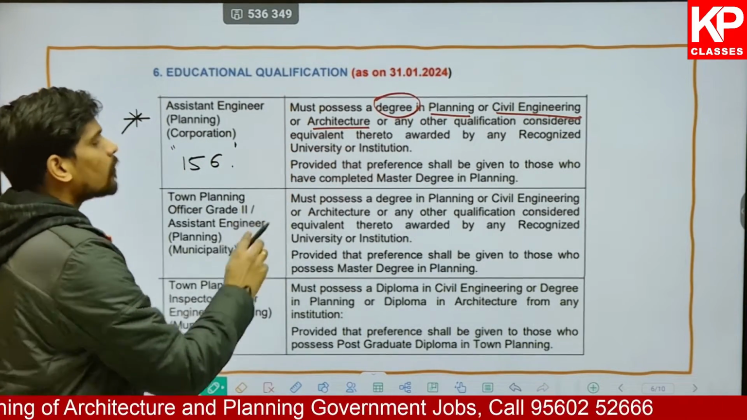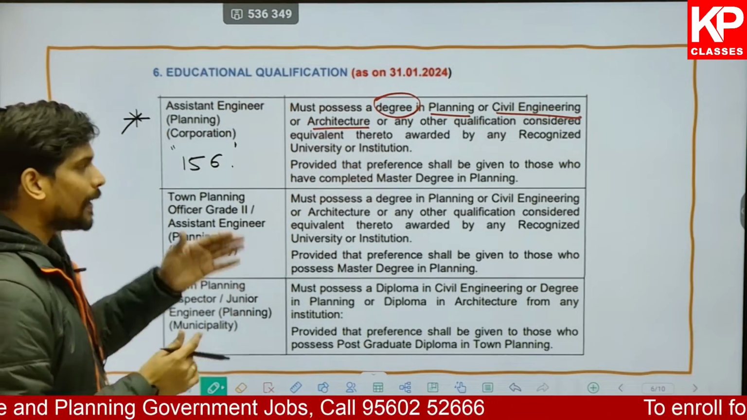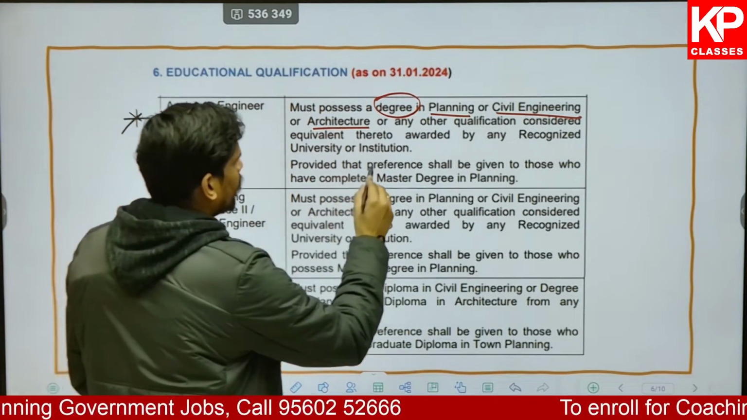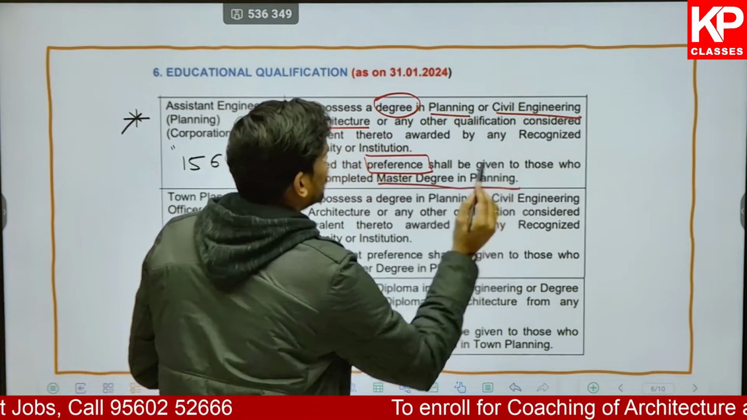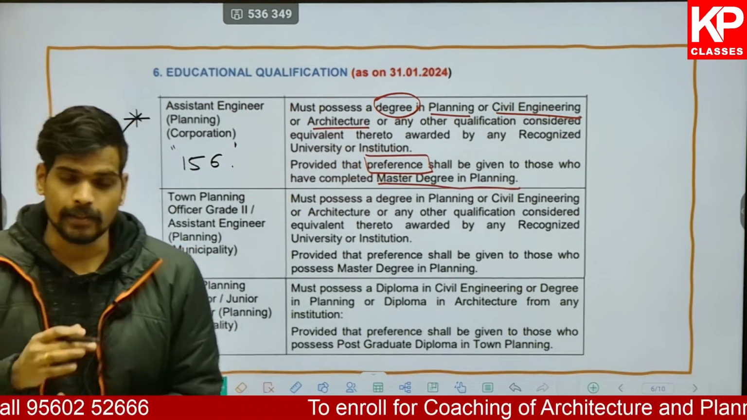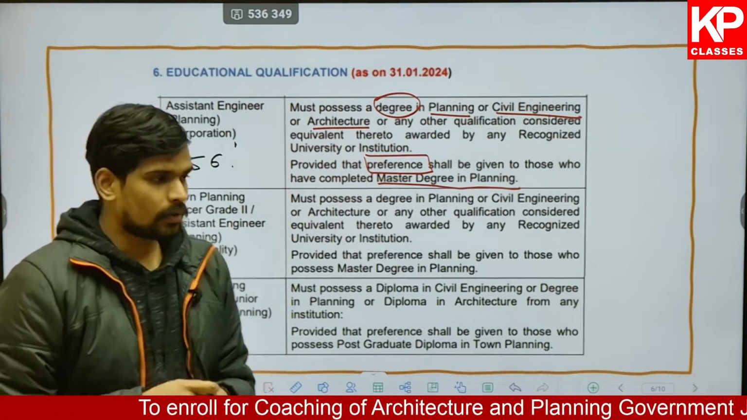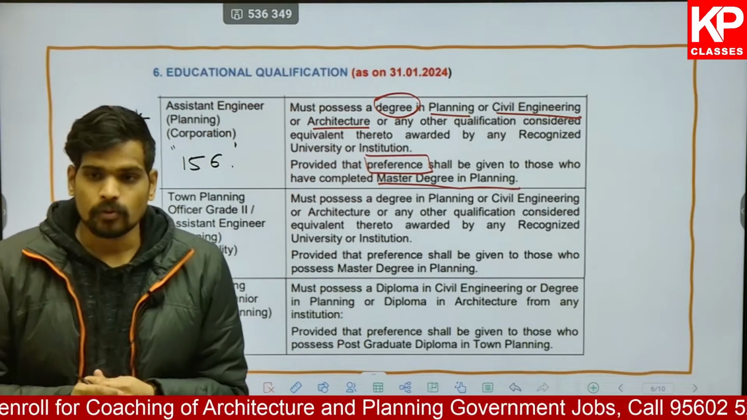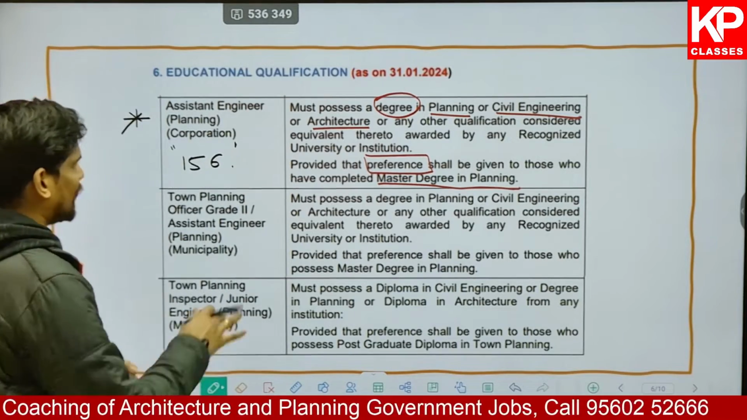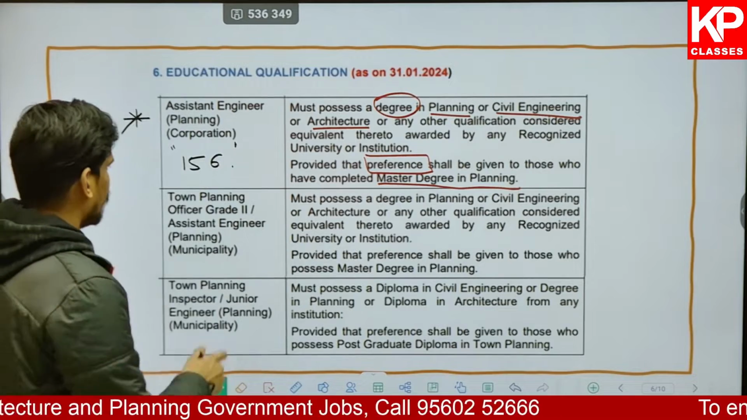And it is also mentioned clearly that for those who have a master's degree in planning, preference shall be given, because there is an interview also for this particular post. So the detailed requirement process we will look into. A preference would be given for those who have a master's degree in planning as well, along with a bachelor's either in planning or architecture or civil engineering.